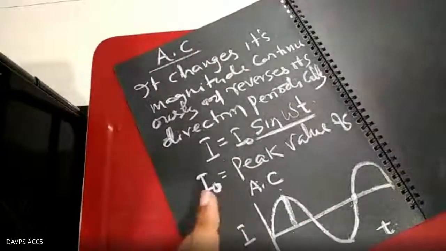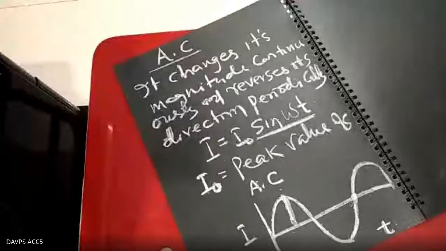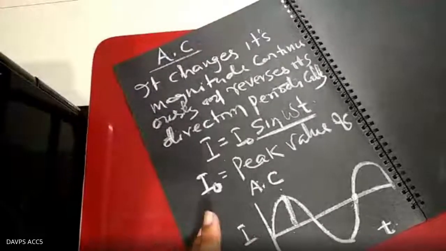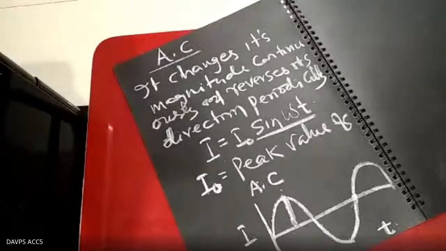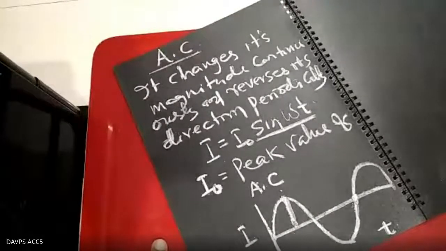If you think further, the alternating EMF is of the same form. Today we want to discuss the peak value, mean value, and RMS value. So you should write the peak value. It is the maximum value attained by the AC, the alternating current.